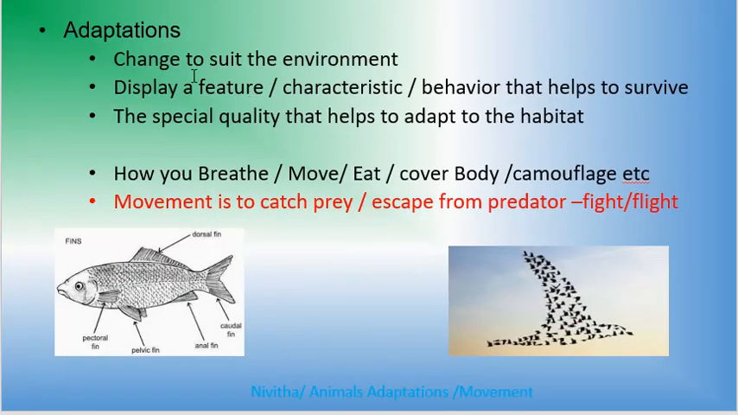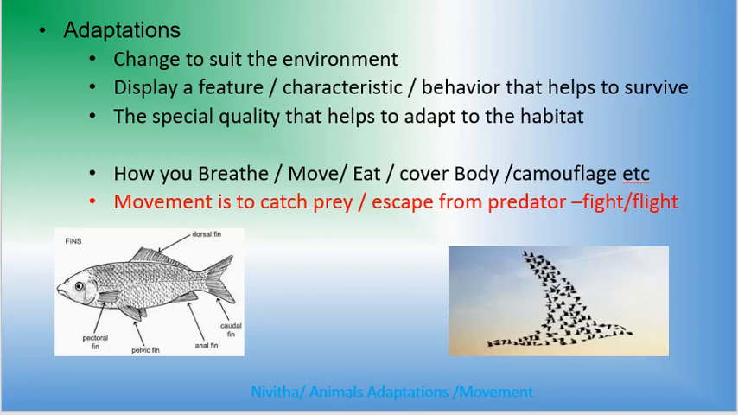Looking at adaptations, we know that it is a change to suit the environment, the feature or characteristic displayed that helps to survive, the special quality that helps to adapt to the habitat. Movement is to catch the prey. Movement is to escape from the predator. So how you breathe, how you move, how you eat, all these things change according to your environment. And when the animal has changes in its nature to suit the habitat, it is called adaptation. The fish has certain types of fins.